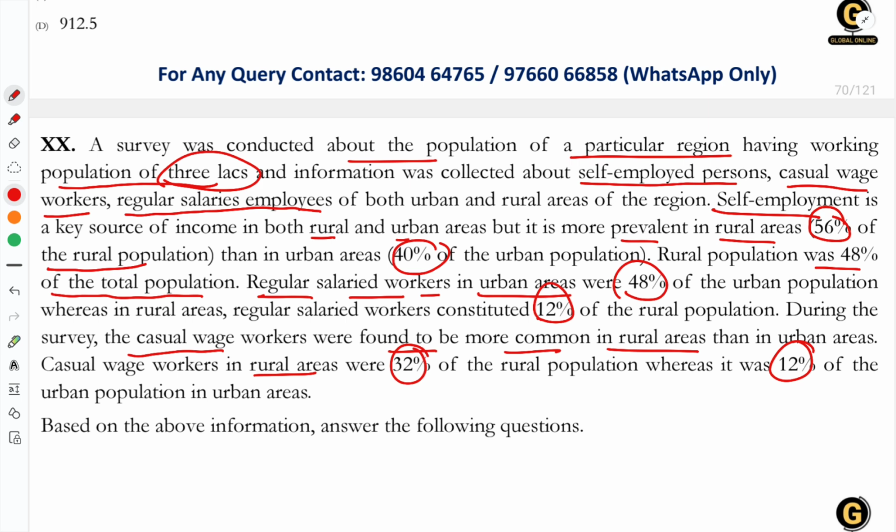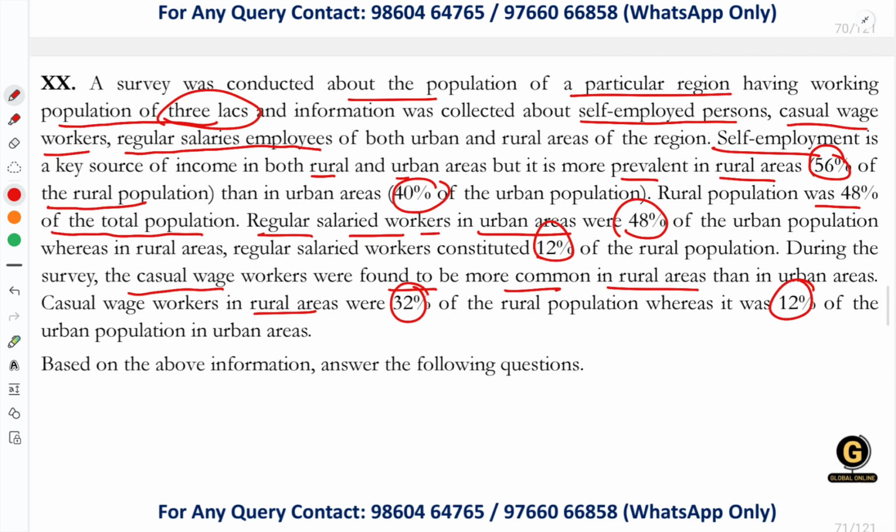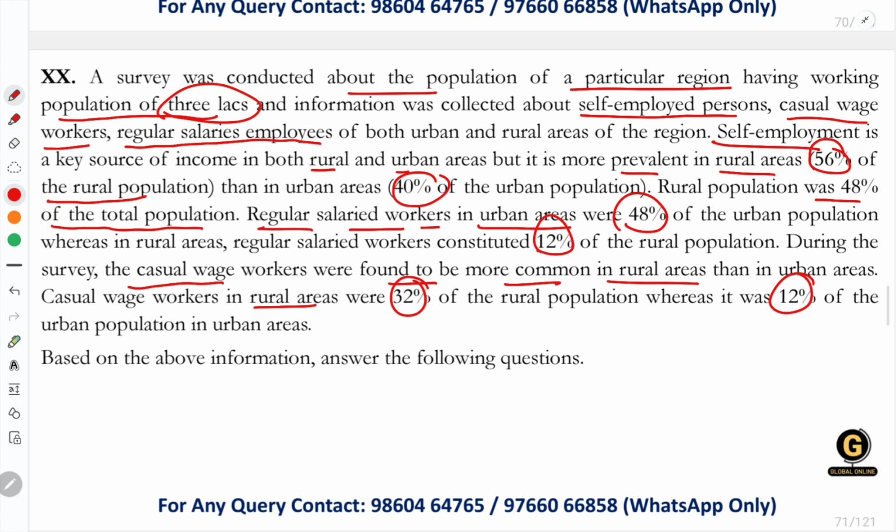And the second line is talking about information collected of the self-employed, regular employed, and the casual wage employed people, right? It means there are three different categories, and the total population is 3 lakhs, right? So when we talk about villages and the cities over here, many people are self-employed, out of which 40% in urban and 56% in rural areas are self-employed.